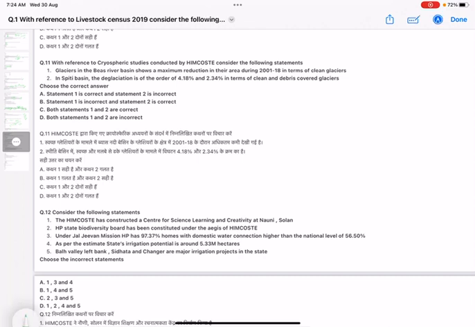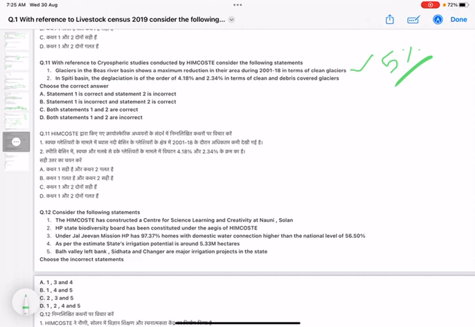This statement is correct because the reduction in the glaciers in Beas River Basin has been about 5%, and in other rivers it is less than 5%. So this statement is correct. I will suggest you to read about it for all the rivers because the data in this study is very important both for prelims plus mains.